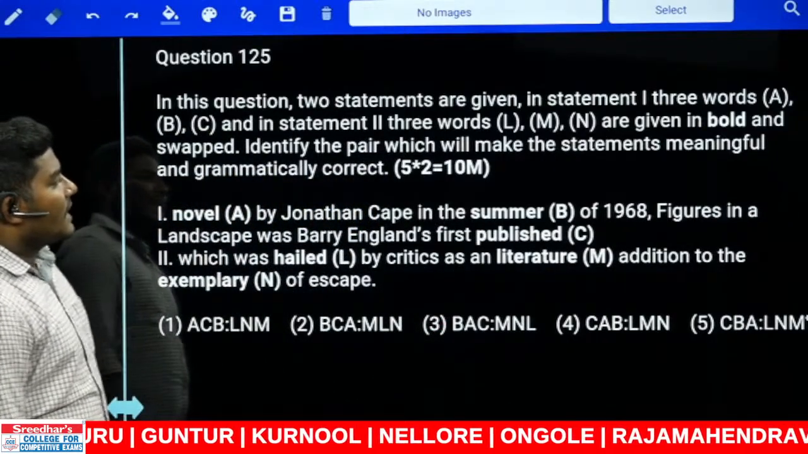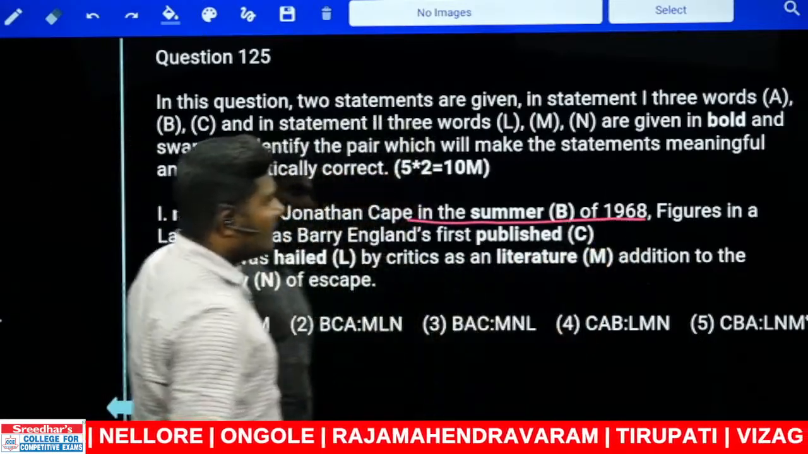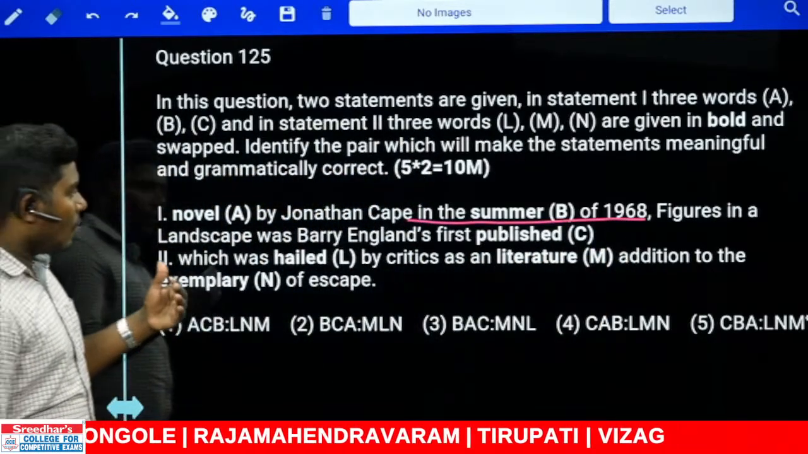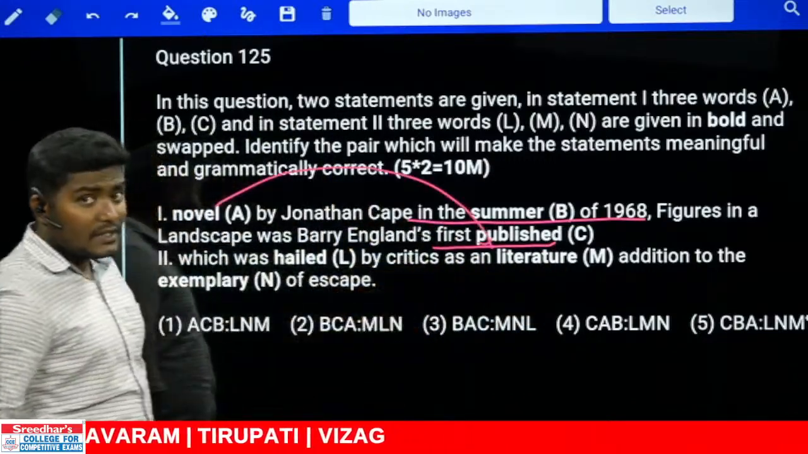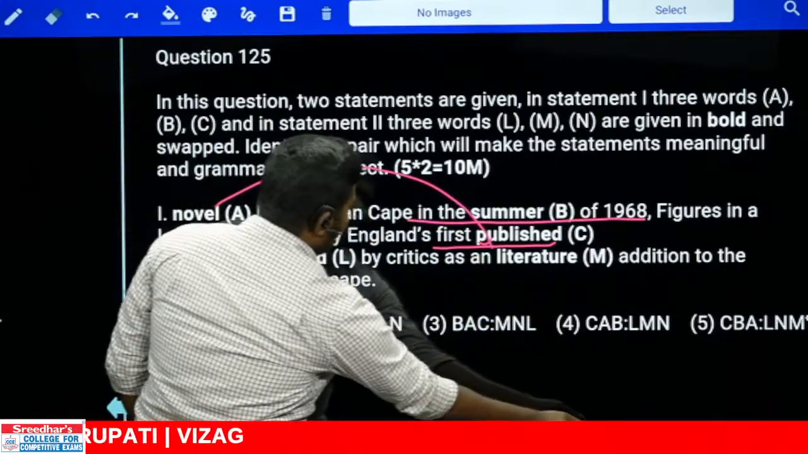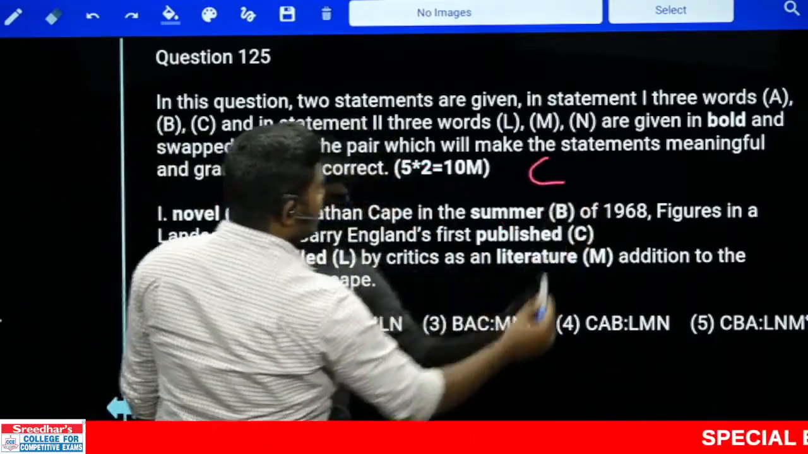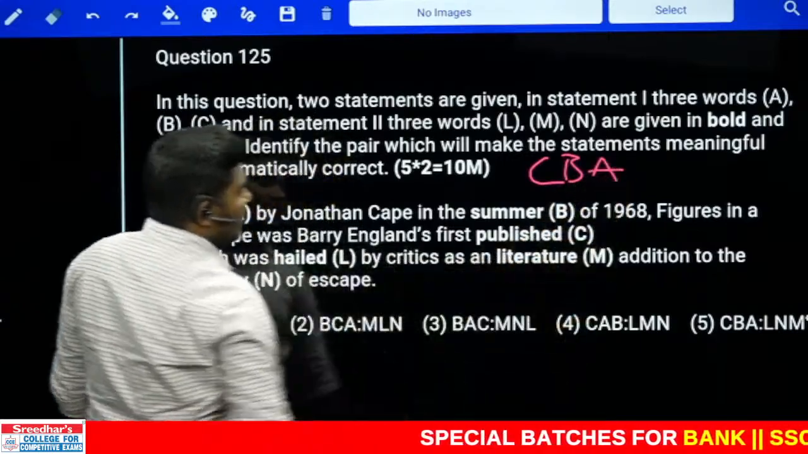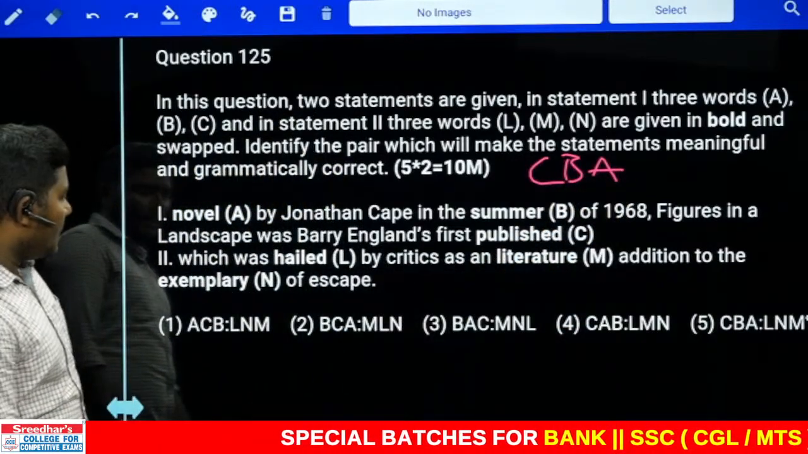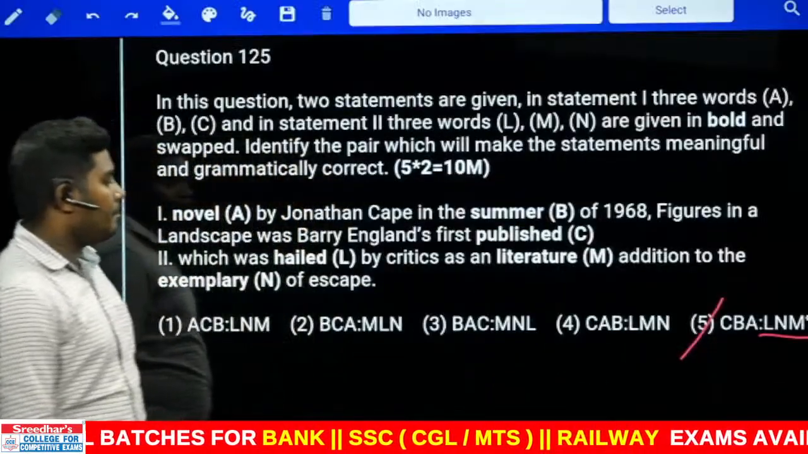Novel by Jonathan Cape in the summer of 1964 looks something odd. Figures in a Landscape was Barry England's first published, or first novel. It is his first novel. So it is not novel by, that should be used with published by. So the answer starts with C, continuation, followed by B and followed by A. So where is that CBA? CBA. That goes with the fifth one. Let us check with L and M. Look at that.